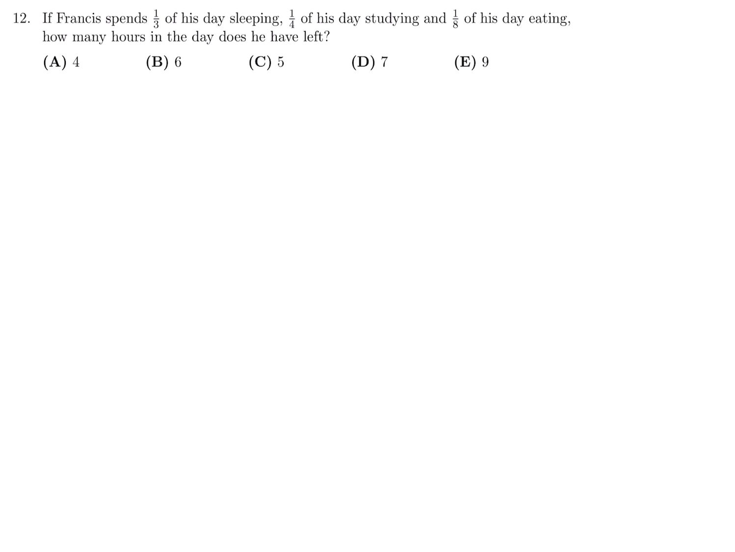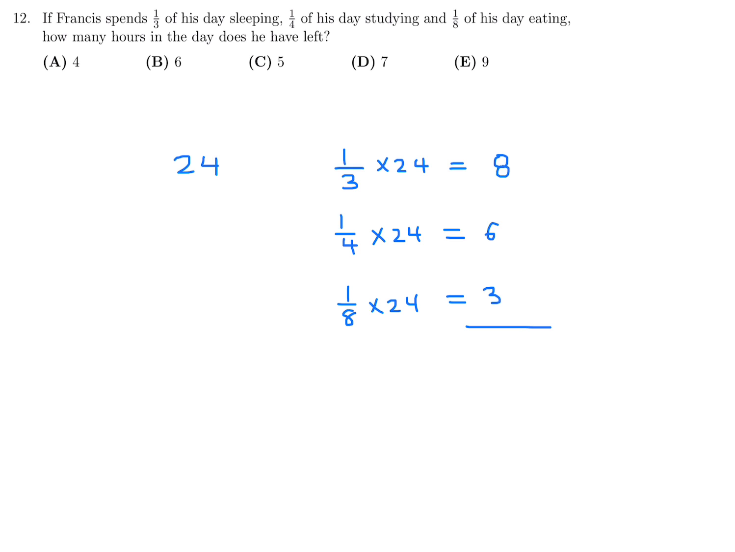If Francis spends 1/3 of his day sleeping, 1/4 of his day studying, and 1/8 of his day eating, how many hours in the day does he have left? So there's 24 hours in a day. So 1/3 of it is spent sleeping, so that's 8 hours. And then 1/4 of the 24 hours is spent studying, so that's 6 hours. And 1/8 of the day is spent eating, so that's 3 hours. So add these up. 8 plus 6 plus 3 is 17. So of the 24 hours, he spends 17 sleeping, studying, and eating.